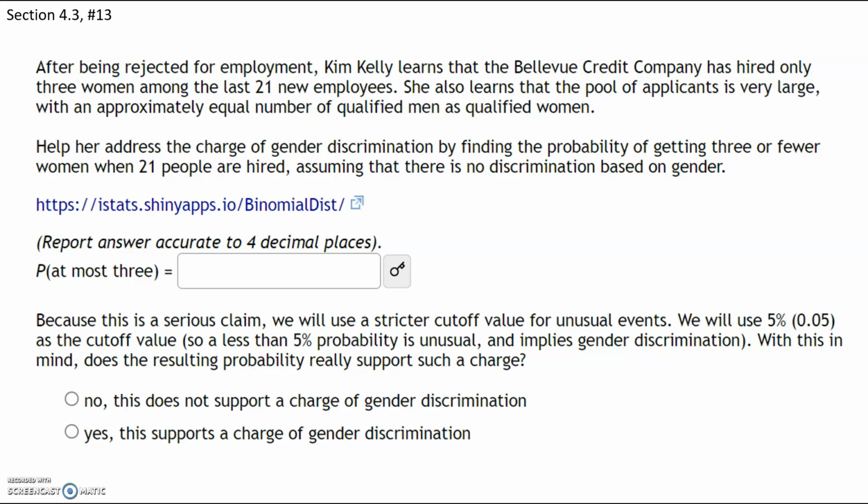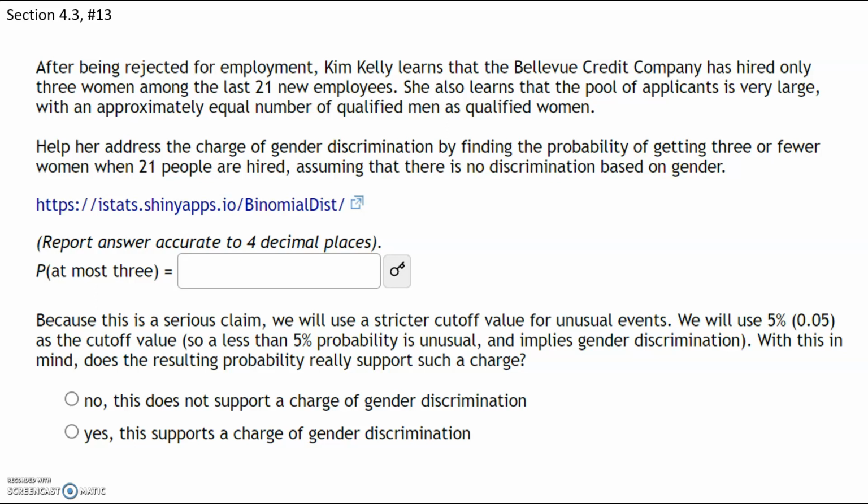After being rejected for employment, Kim Kelly learns that the Bellevue Credit Company has hired only 3 women among the last 21 employees. Now that's kind of unusual, right? If you're hiring 21 employees, how is it that only 3 of them are women? That seems kind of suspicious.